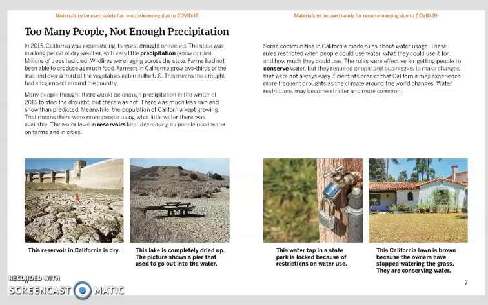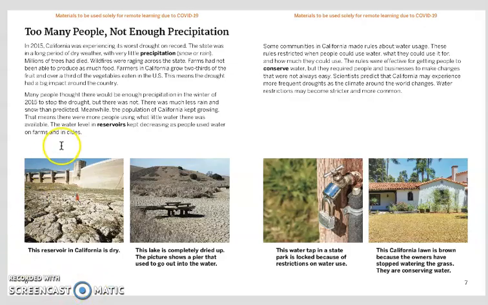Some communities in California made rules about water usage. These rules restricted when people could use water, what they could use it for, and how much they could use. The rules were effective for getting people to conserve water, but they required people and businesses to make changes that were not always easy. Scientists predict that California may experience more frequent droughts as the climate around the world changes. Water restrictions may become stricter and more common.